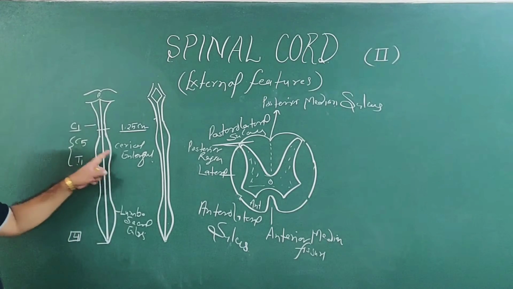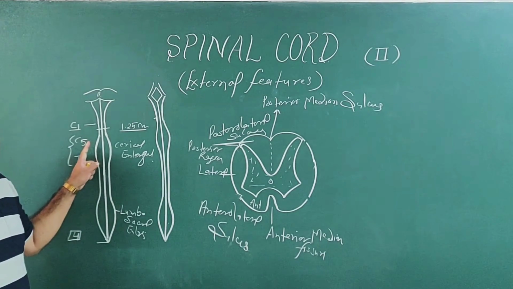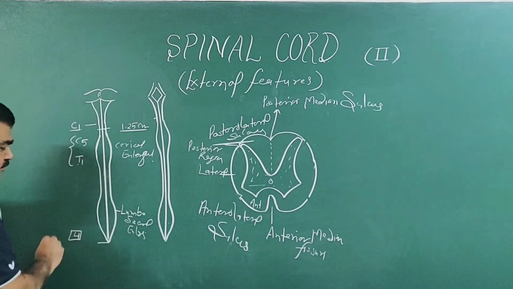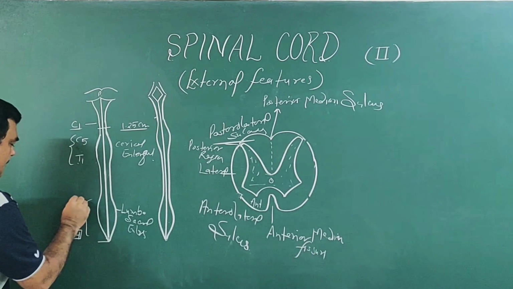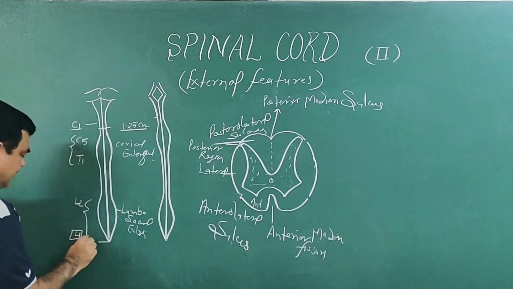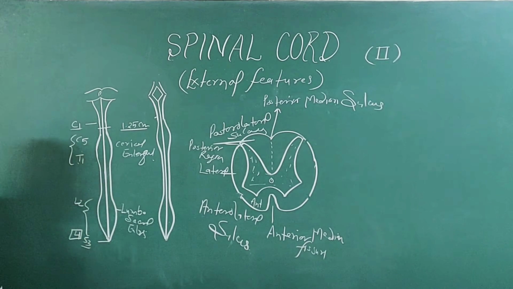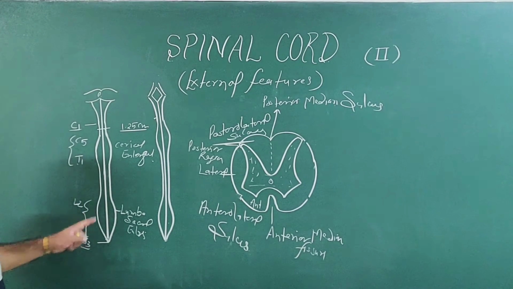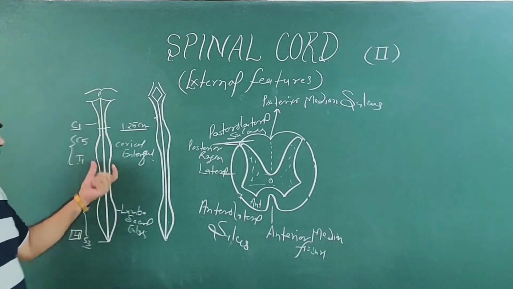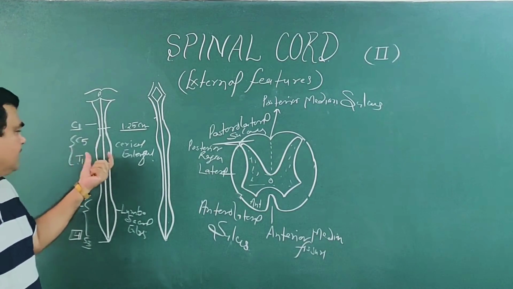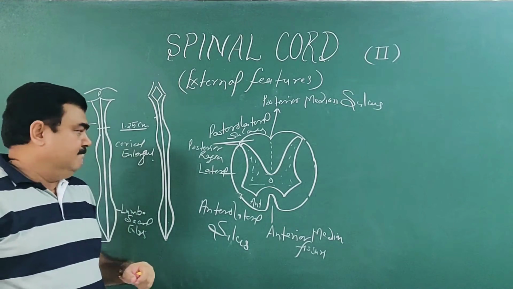This cervical enlargement is present at C5 to T1 level, and this lumbosacral enlargement is present from L2 to S3 spinal segment. Why does this enlargement occur? What is the reason behind this enlargement?